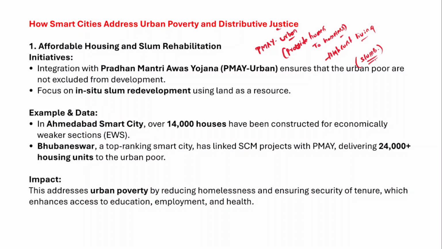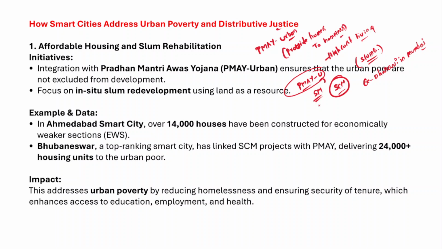So they are living in slums. The best example would be a slum like Dharavi in Mumbai. So therefore, in order to alleviate urban poverty, it is very important that we launch and best use schemes like Pradhan Mantri Awas Yojana Urban and the smart cities program, right? In the smart cities mission, we need to integrate it with the Pradhan Mantri Awas Yojana. So therefore, we can provide affordable and accessible housing for the urban poor, and that would be the first step in alleviating urban poverty, right?